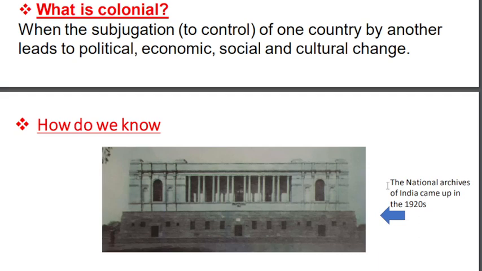For example, here India is controlled by the Britishers, UK. Here India is called a colonial country for whom? For Britishers. Okay, this colonialism leads to some changes. What are the changes? Some political changes, some economic changes, some social changes, some cultural changes. All these changes occur due to colonization.